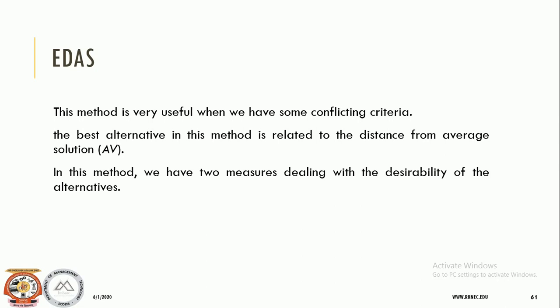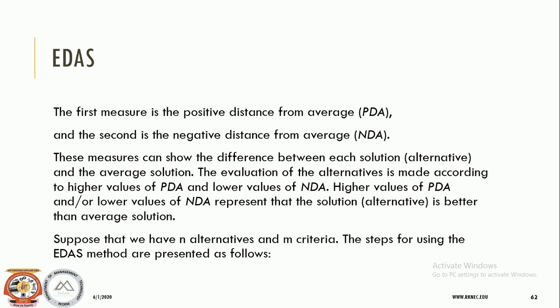In this method, we have two measures dealing with the desirability of the alternative. The first measure is the positive distance from the average, which we will be using as PDA in the Excel sheet as well. The second is the negative distance from the average, which we will call NDA. These measures show the difference between each solution and the average solution. The evaluation of alternatives is made according to the higher value of PDA and the lower value of NDA. Higher PDA and lower NDA represent that the solution is better than the average solution.